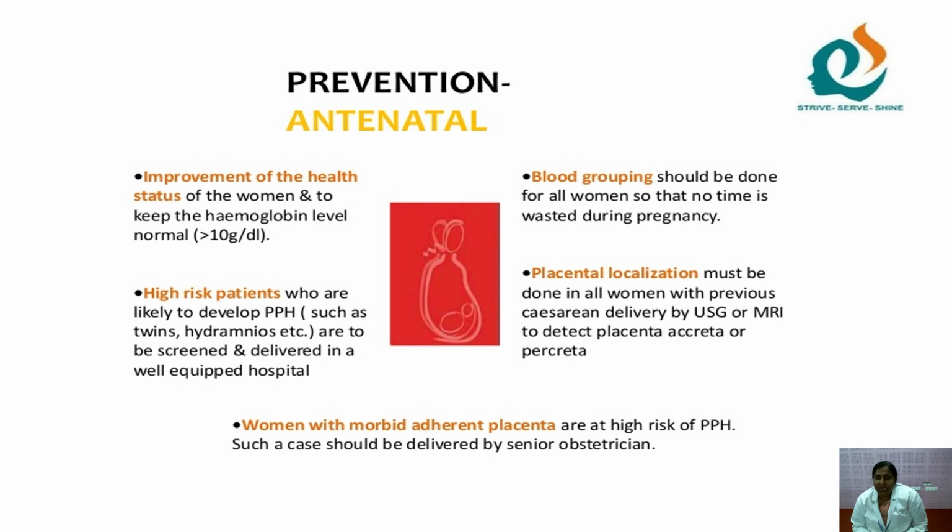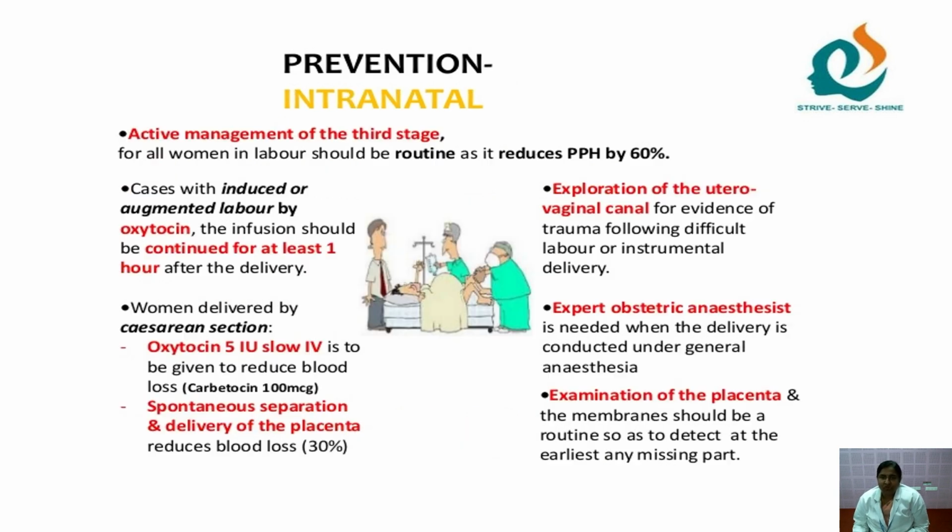And if the woman has a morbidly adherent placenta, that means more risk for PPH. What is morbidly adherent placenta? That is nothing but the placenta attached to the myometrial wall of the uterus. You know, it is a muscle wall, so it is difficult to separate. In that condition, it has to be delivered by a senior obstetrician.